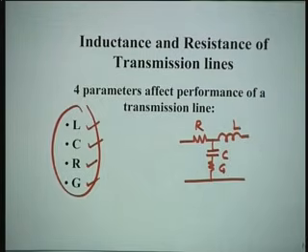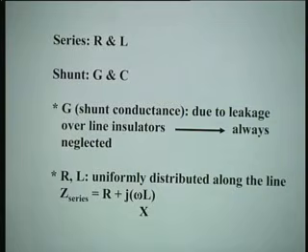They affect the performance of a transmission line. If you change their values, the performance of the transmission line will change, and hence it is imperative to evaluate these 4 parameters of a given transmission line, or while designing a transmission line, we should find out what should be the ideal values of R, L, C, G. I just now told you a few seconds before, R and L are series parameters, G and C are shunt parameters.